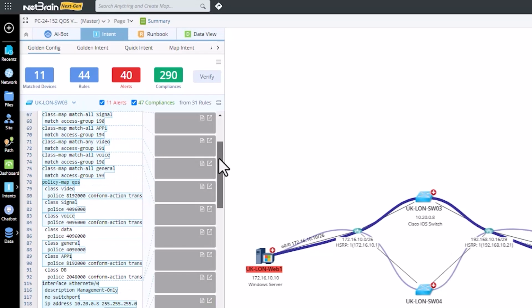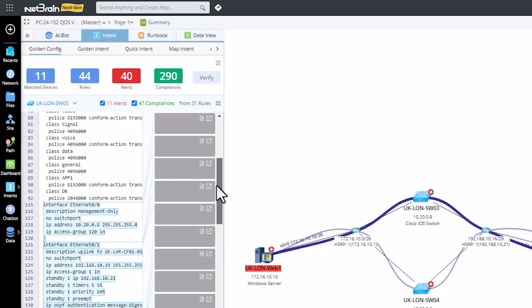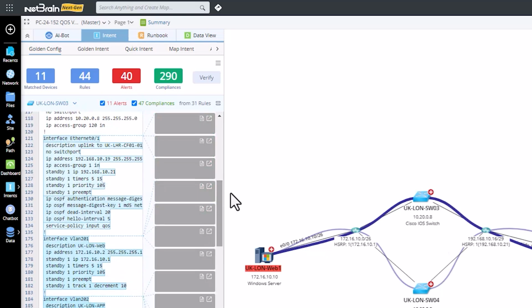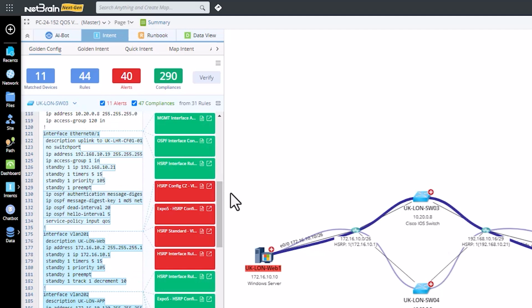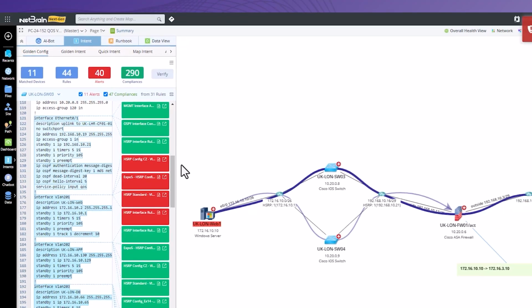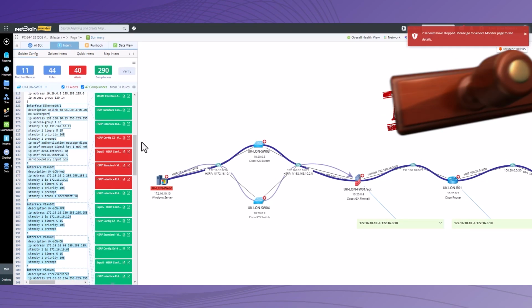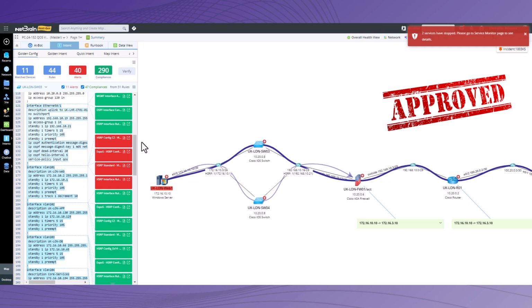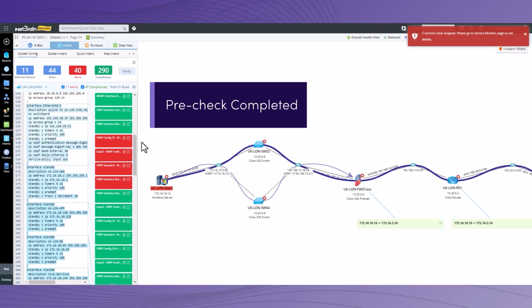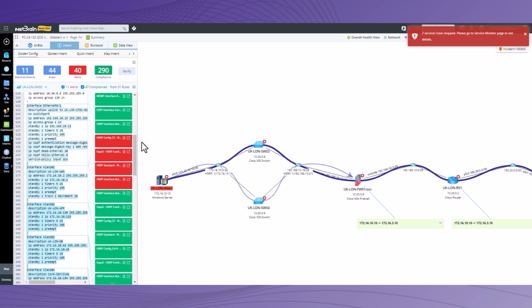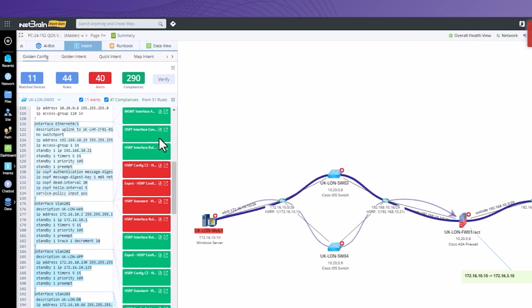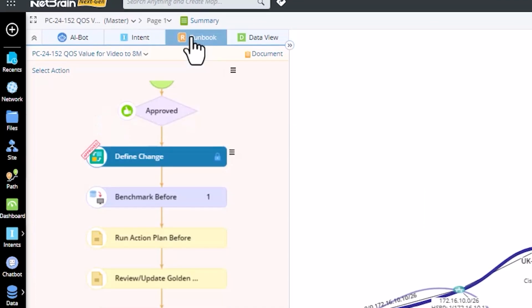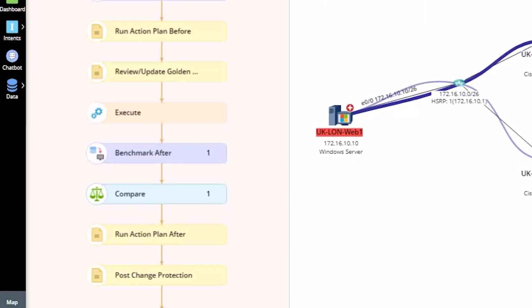Or do I have any particular violations that could potentially cause issues elsewhere in my network environment due to the results of this change? So really ensuring that everything is good to go and looks fine and really enforcing a diligent pre-check, right? We want to make sure that we're doing our pre and post checks as diligently as possible. So this is going to enforce that. So let's go ahead and put that back into our network change.